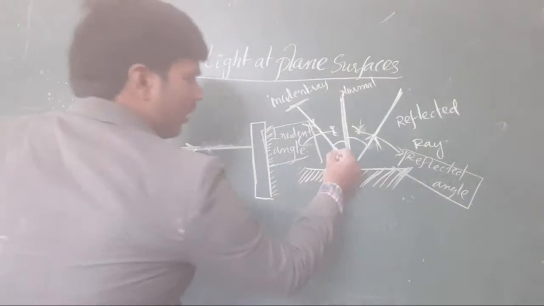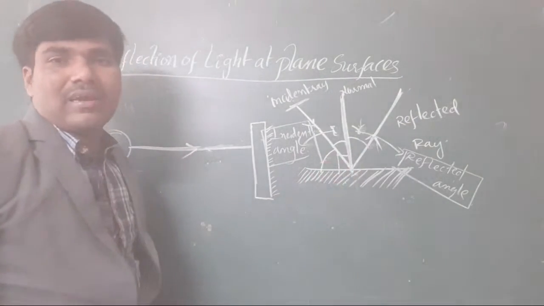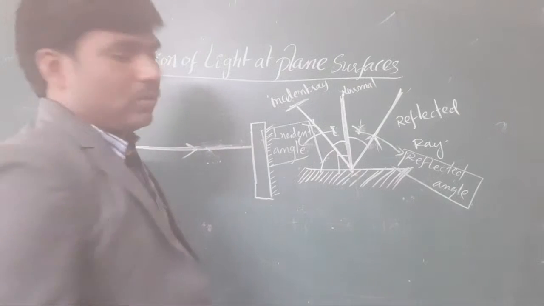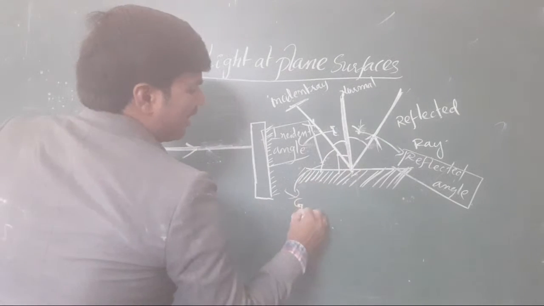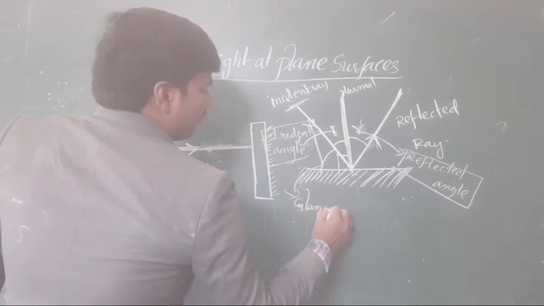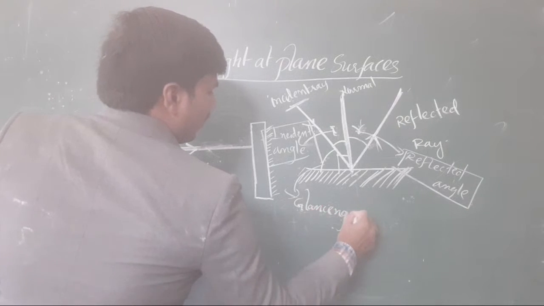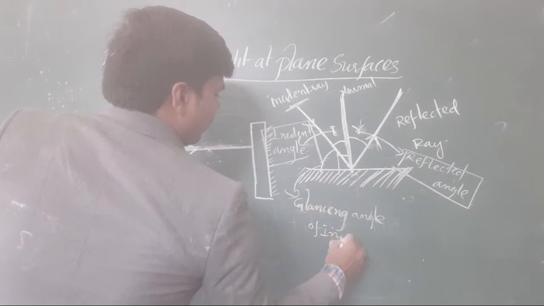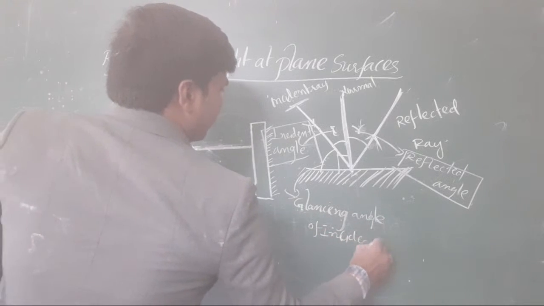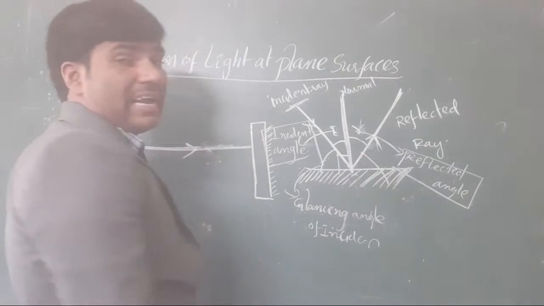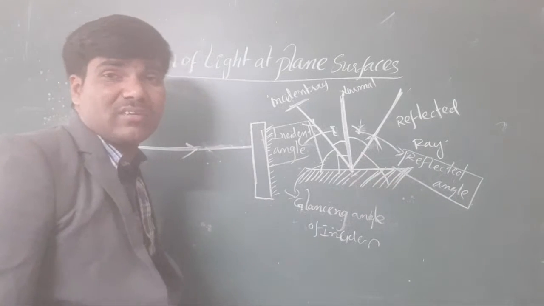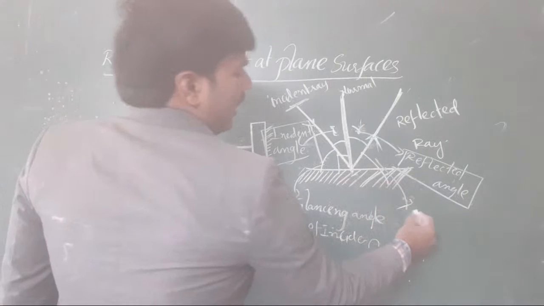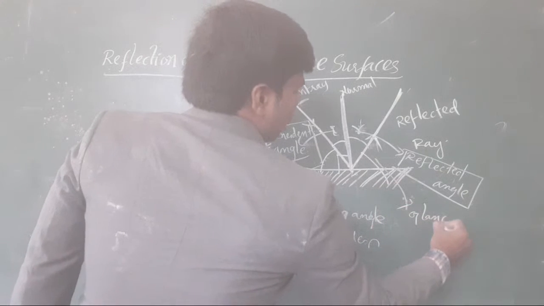And this angle is called what? This is called the glancing angle. Clear or not, all of you? This is called the glancing angle of incidence. This angle is called the glancing angle of reflection.